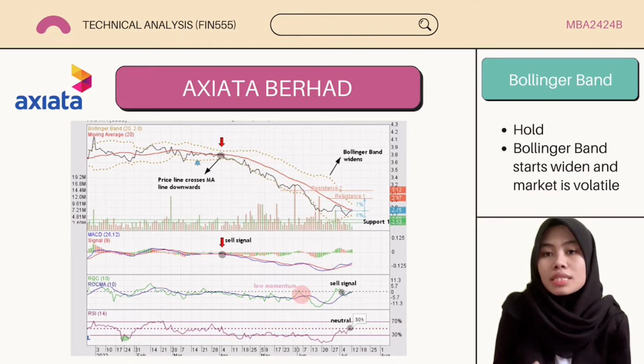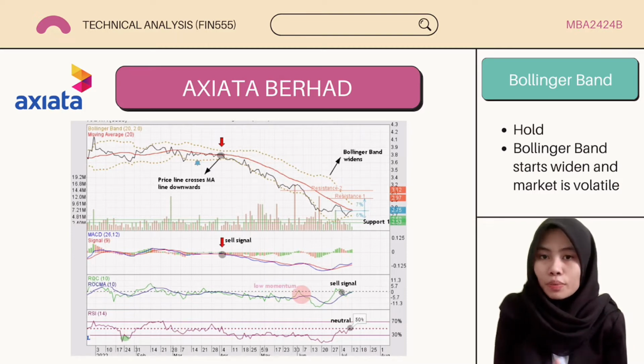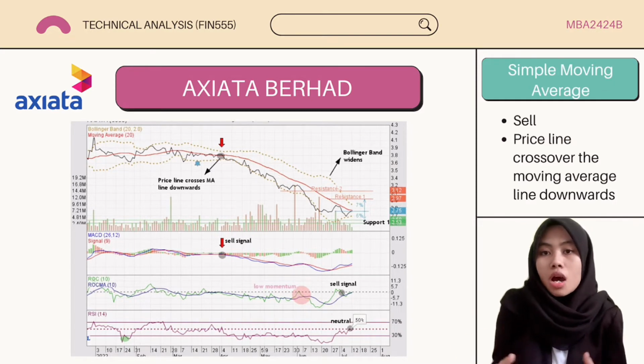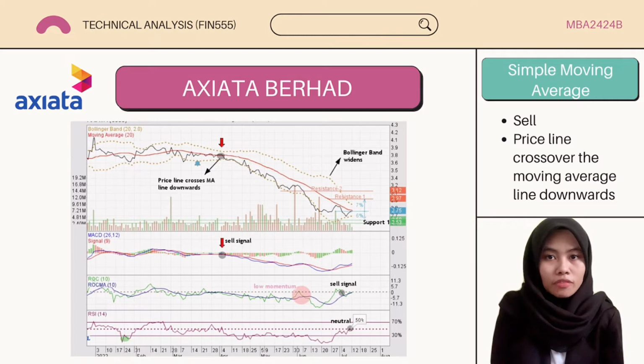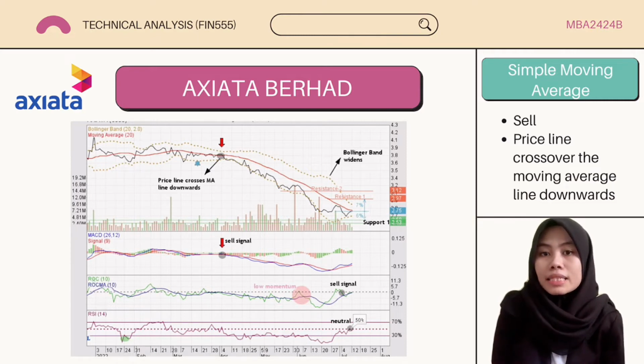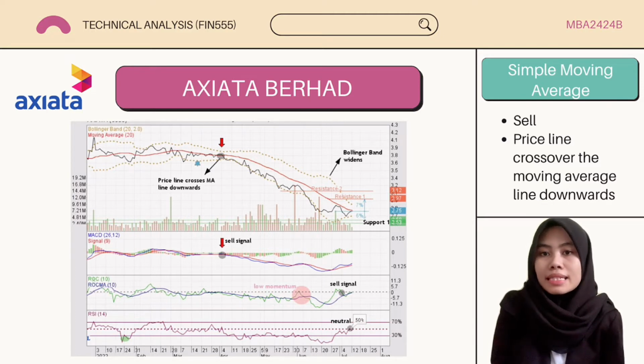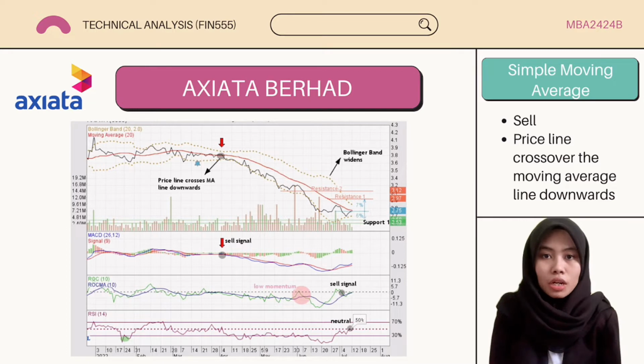We can also see the stock price reaching the lowest price at RM2.65 on 6 July and rising to RM7.75 on 12 July. Therefore, investors should hold first as there is no clear signal for investors to sell or buy this stock. On the other hand, there is a sell signal for SMA when the price line is starting to cross the moving average line downwards. So when the price line started to cross the SMA line, it is recommended for investors to sell this stock.